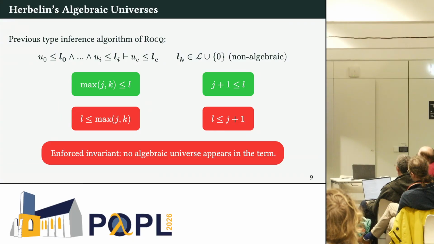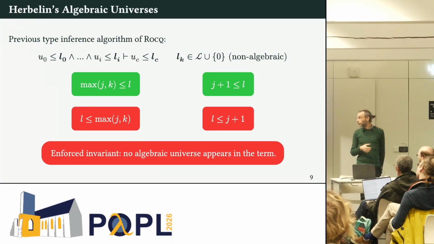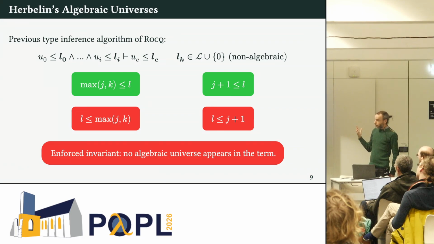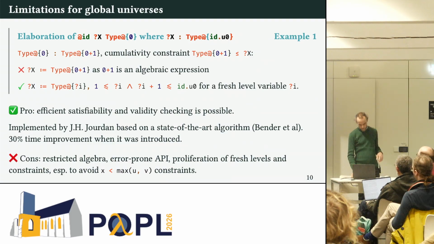So constraints where you get arbitrary universe expressions on the left of the less than or equal sign, but only levels or the 0 level on the right. And you can actually enforce this invariant in type inference. And this actually means that no algebraic universe, so things that are not in the subset of just variables and 0, can appear in the term.